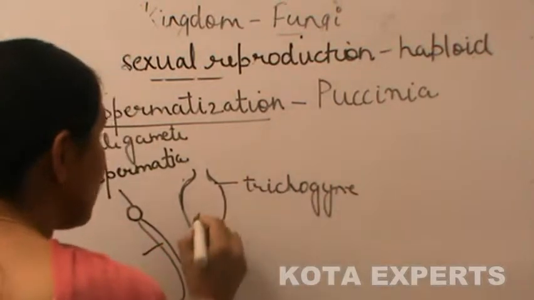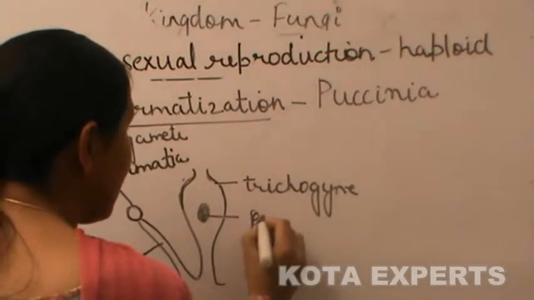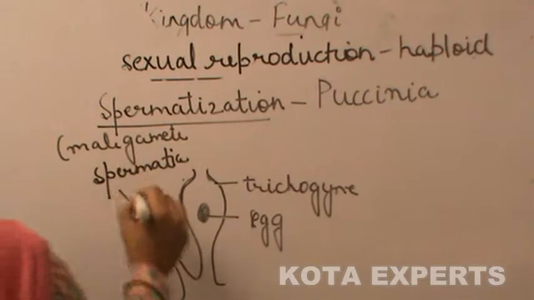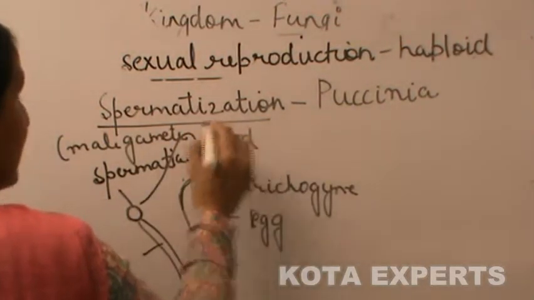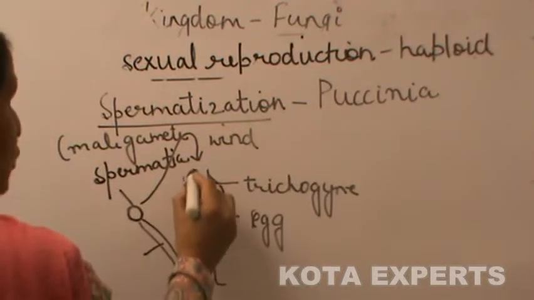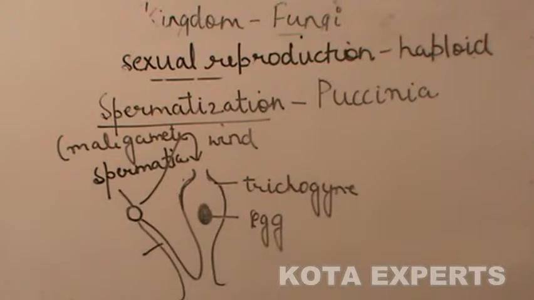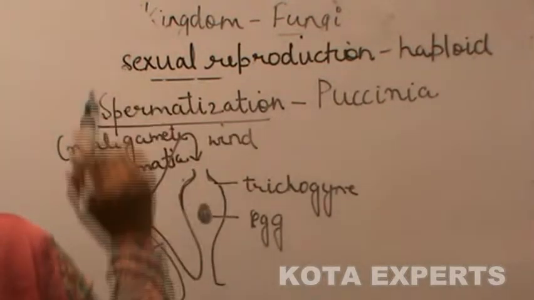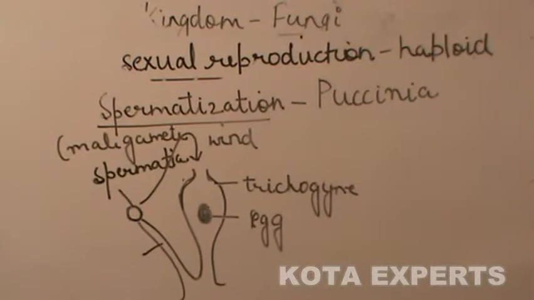In the trichogyne there is an egg, and this spermatia is carried through wind, enters the trichogyne and fuses with the egg, resulting in the formation of a diploid structure. This is the spermatization which occurs in Puccinia.